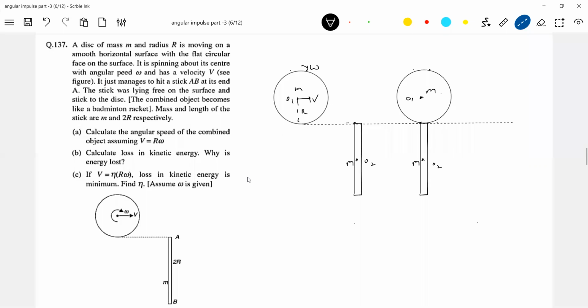And what is the property of center of mass? What is the property of a rigid body? Set free to rotate, it will rotate about the center of mass. Where will the center of mass of this racket come? This is mass m and radius r. Mass m and length is how much? This is r and r, no? So where will the center of mass of the system come? Center of mass of the system will come here. I'm showing C. This is the center of mass.